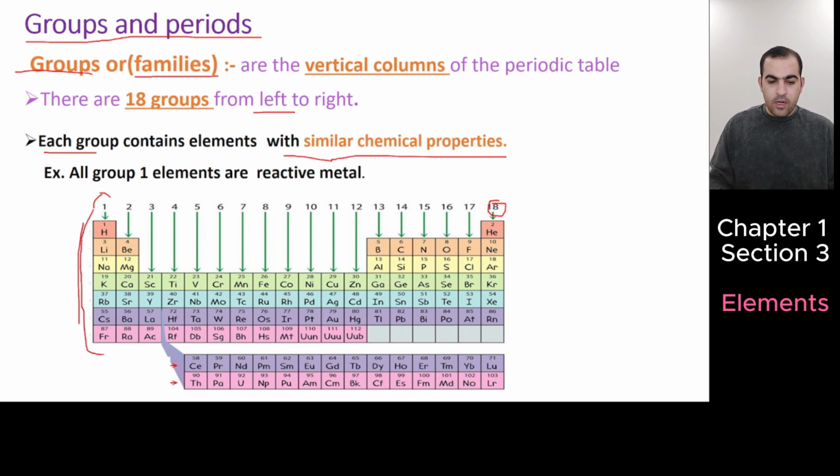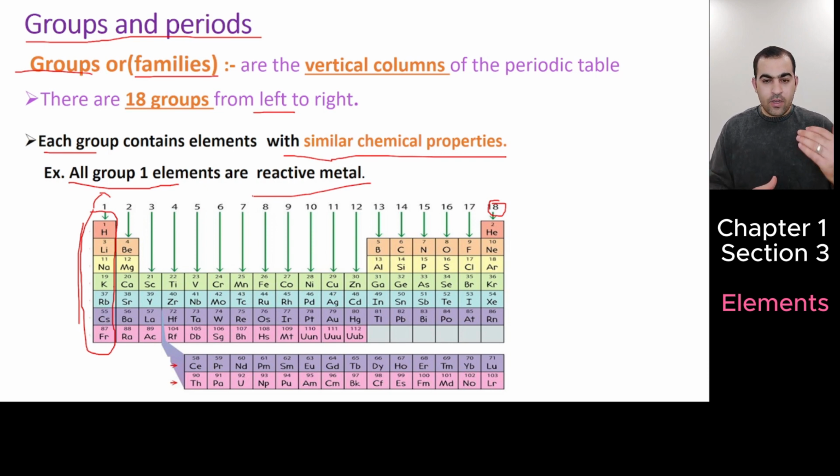For example, group 1. These elements, hydrogen, lithium, sodium, potassium, and so on, all group 1 elements, are reactive metals. This is a property, reactivity. So all group 1 are reactive.